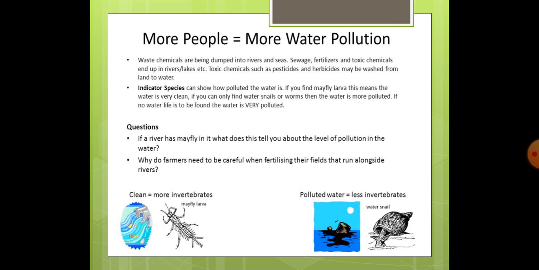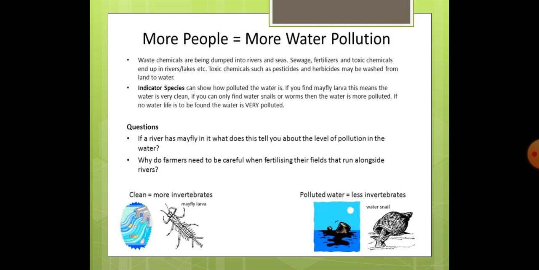So, indicator species can show how polluted the water is. Now, if you find mayfly larva, this means the water is very clean. There is no pollution over there. And if you find water snails or worms, that is tubifex worm, then the water is more polluted. And if there is no life found in the water, that means the water is very polluted, at an extreme level.